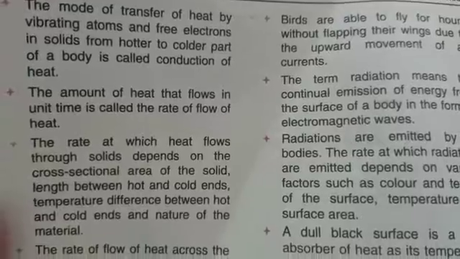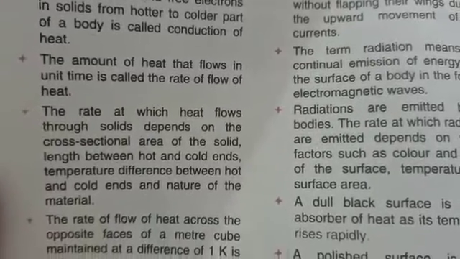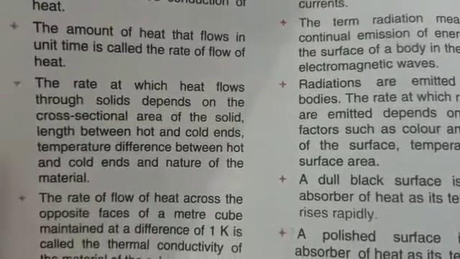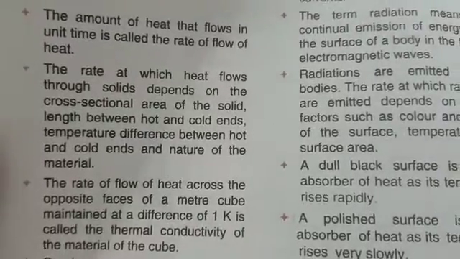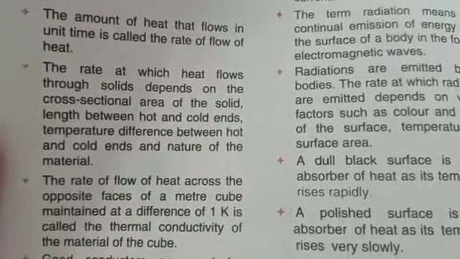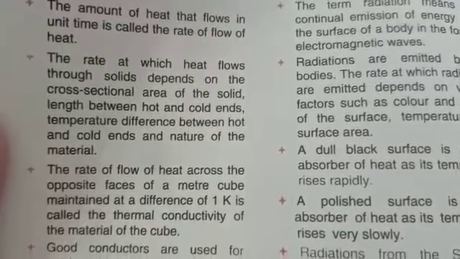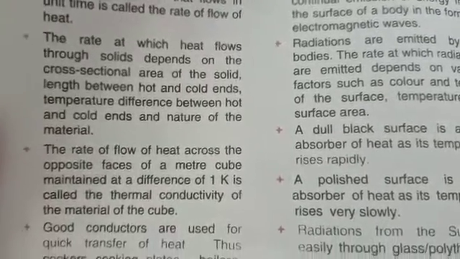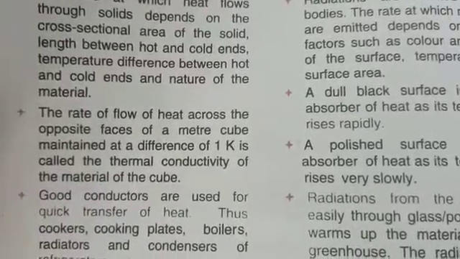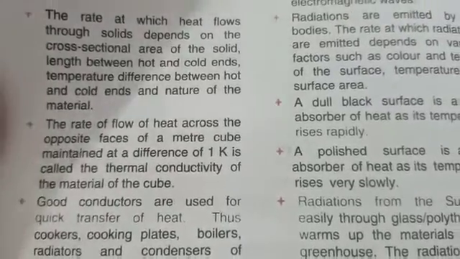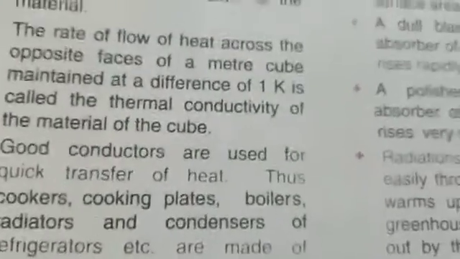The amount of heat that flows in unit time is called the rate of flow of heat. The rate at which heat flows through solids depends on the cross-sectional area of the solid, length between hot and cold ends, temperature difference between hot and cold ends, and nature of the material. The rate of flow of heat across the opposite faces of a meter cube maintained at a difference of 1 Kelvin is called the thermal conductivity of the material of the cube.